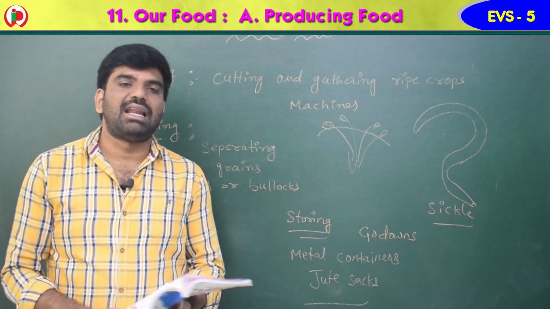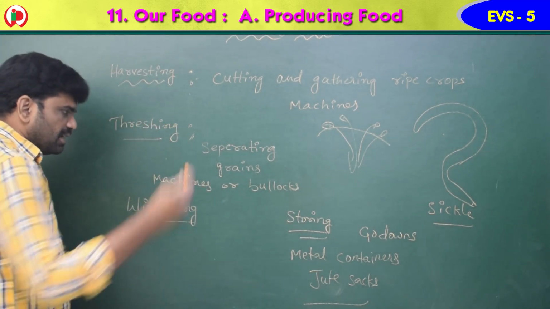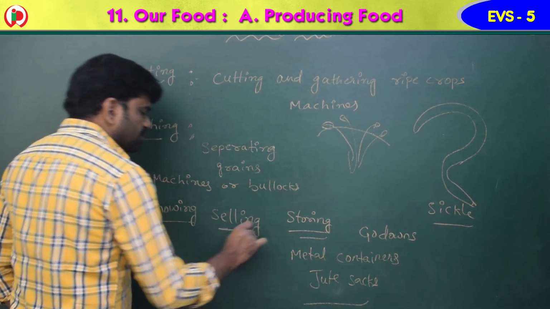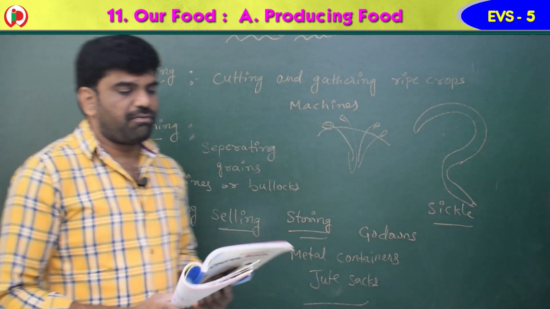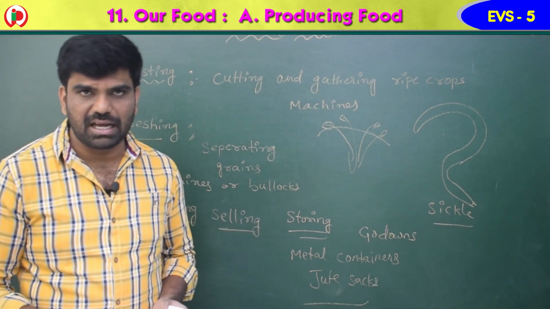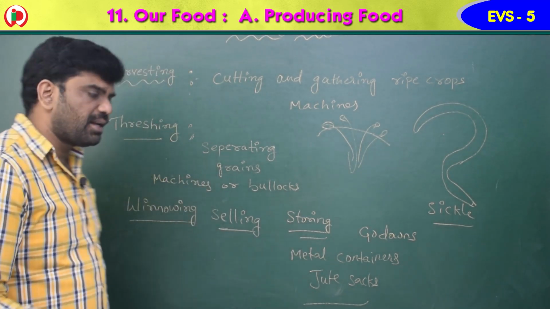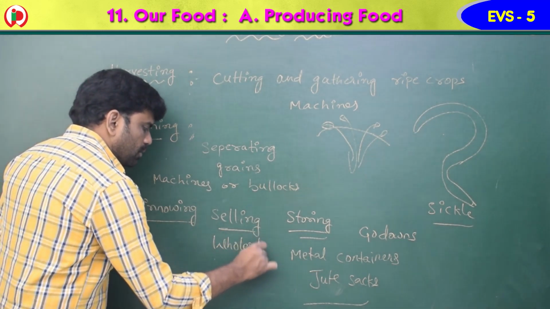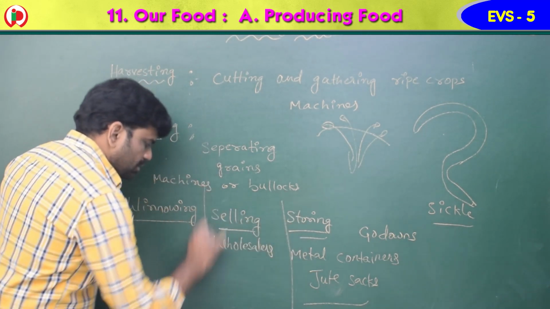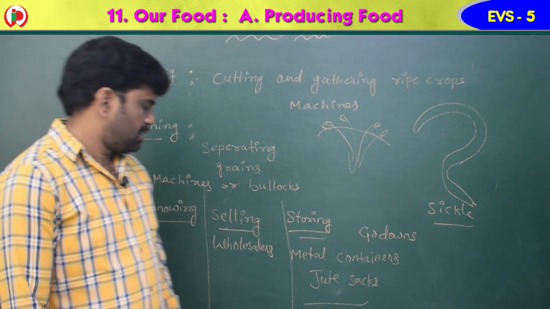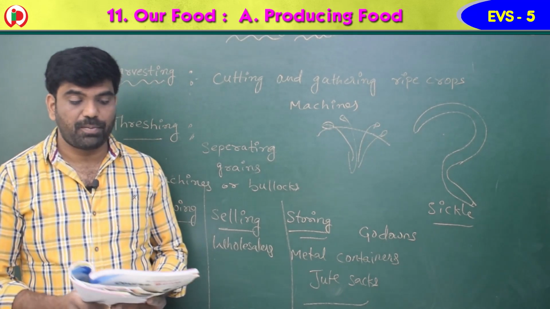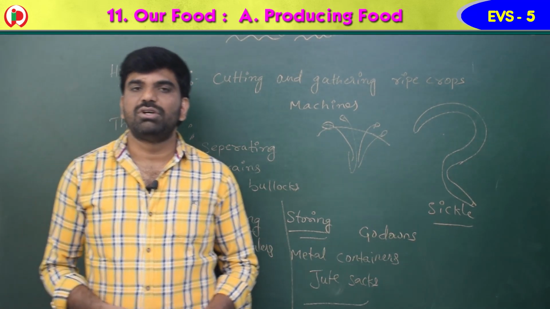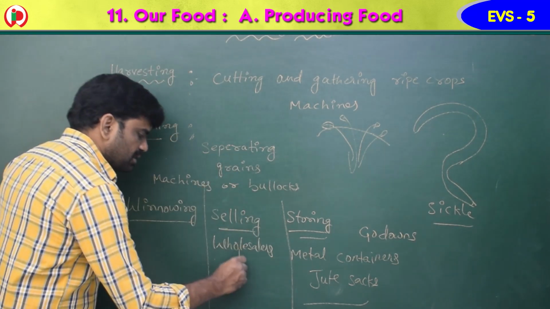Next one is selling. What is the next step, children? Selling. After storing, the farmers will sell the crop. Farmers sell their crops to wholesalers. To whom, children? To wholesalers they will sell. Wholesalers, what will they do? Yes, they will sell them to small shopkeepers.